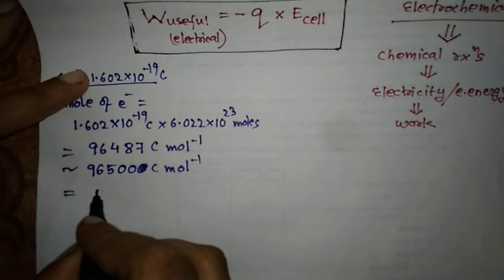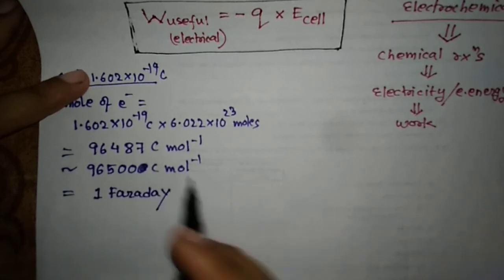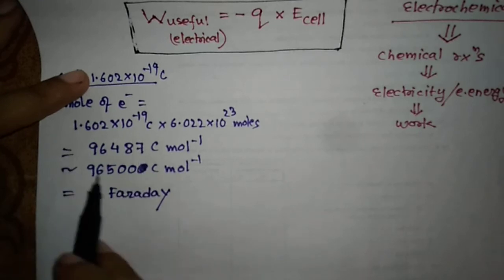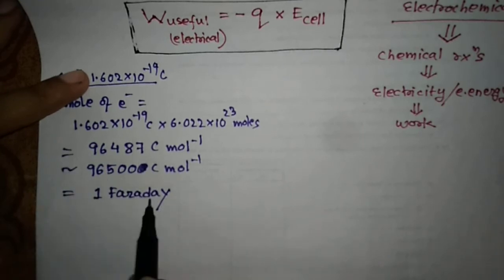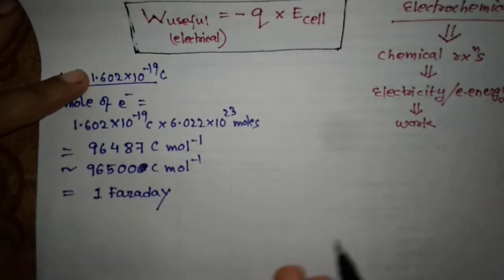This is 1 Faraday. Faraday was a scientist. So the charge carried by 1 mole of electrons is written as 1 Faraday, 1 Faraday of charge. 1 Faraday is nothing but the charge carried by 1 mole of electrons.